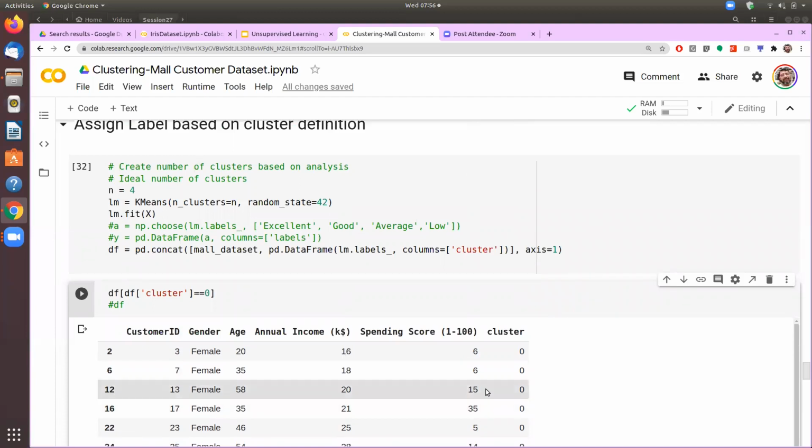So it's the females who are spending less. That kind of information would be visible now that the clustering has been done. And then we could give an appropriate name to the cluster. So we could give a name of A, B, C, D, or whatever. So that's how we have done the